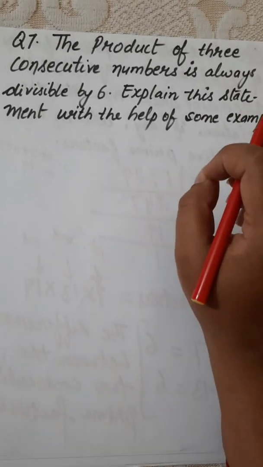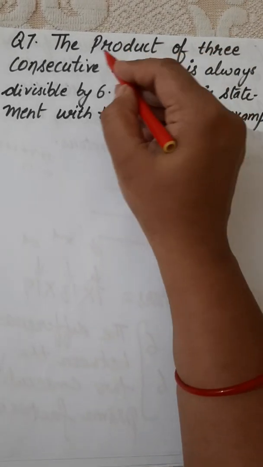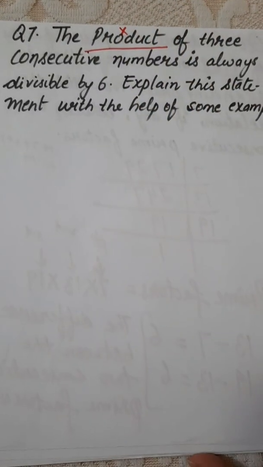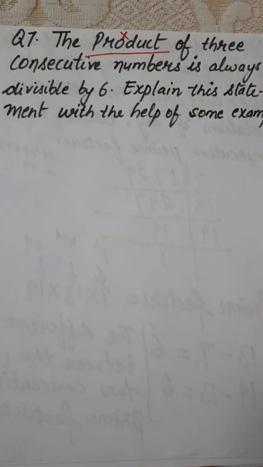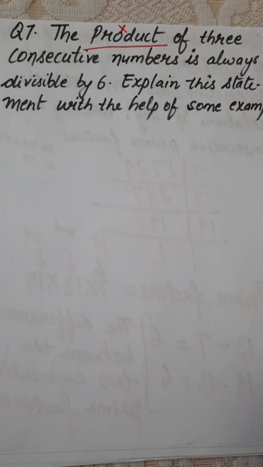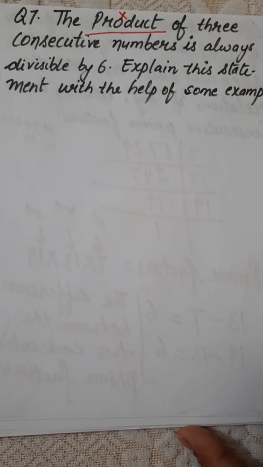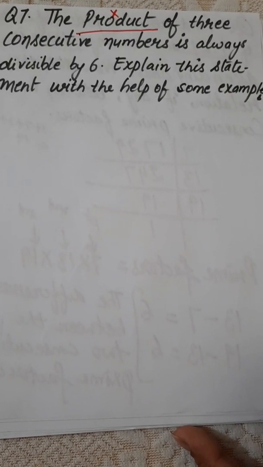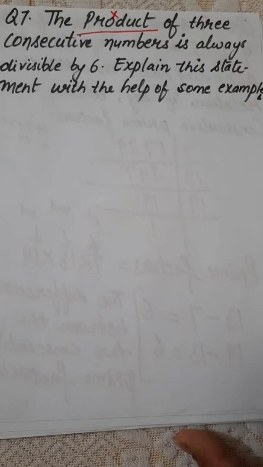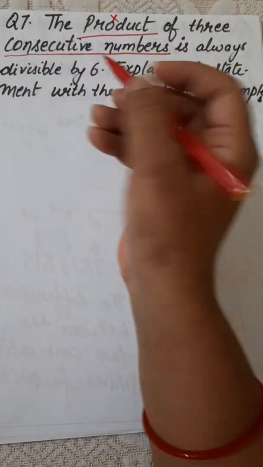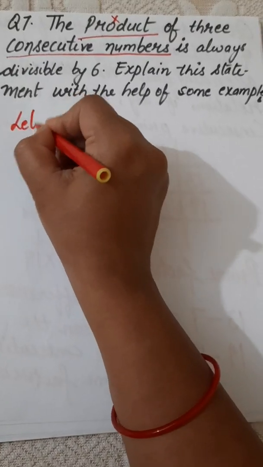So here the statement is the product of three consecutive numbers. If the product is given to you, it means there is an operation of multiply. And if it is always divisible by 6, explain the statement with the help of some examples. The statement is given to you, you have to justify the statement with the help of some example. So here let's take some consecutive numbers. You can take any consecutive numbers.